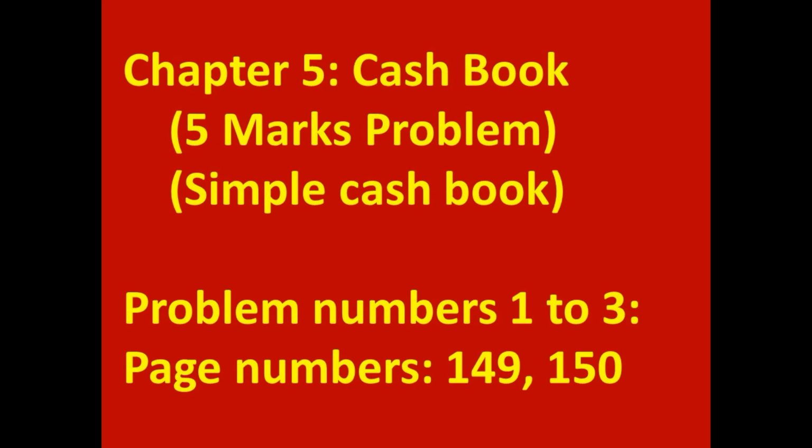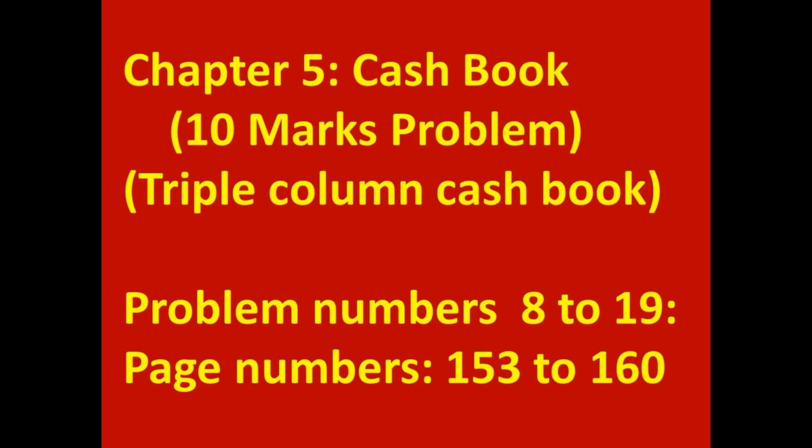From the 5th chapter, cash book, one 5 marks problem comes from simple cash book topic. Important problems are 1, 2 and 3, textbook page numbers 149 to 150. Now come to 10 marks problems from chapter 5, cash book. The 10 marks problem will be on triple column cash book topic.